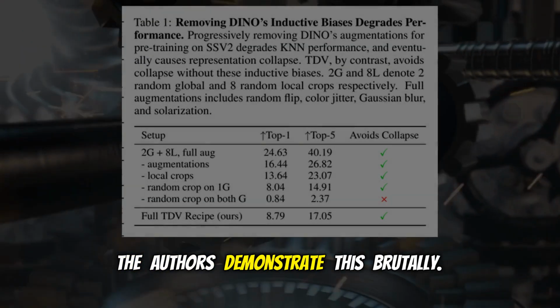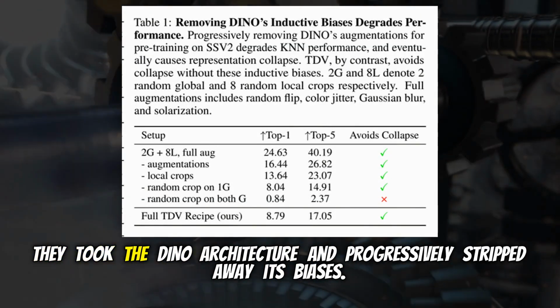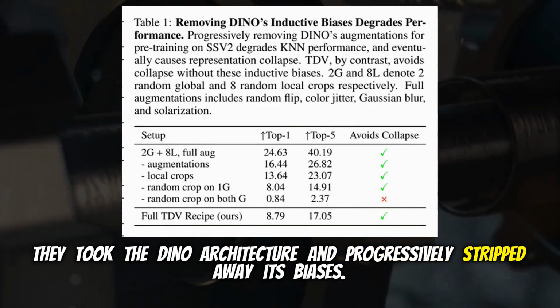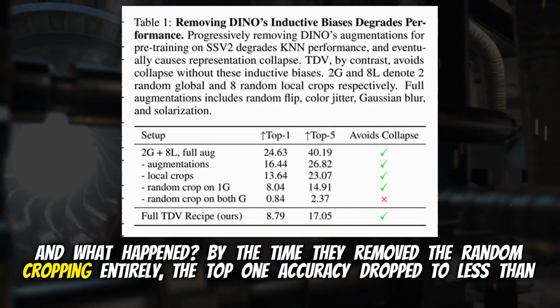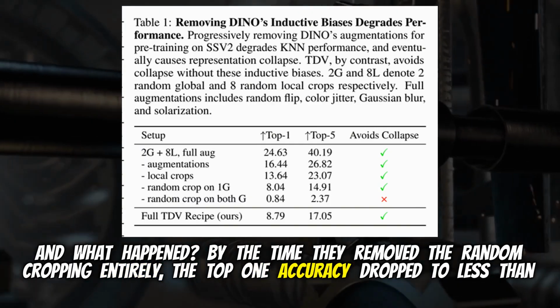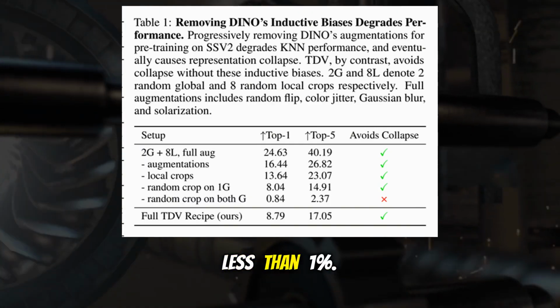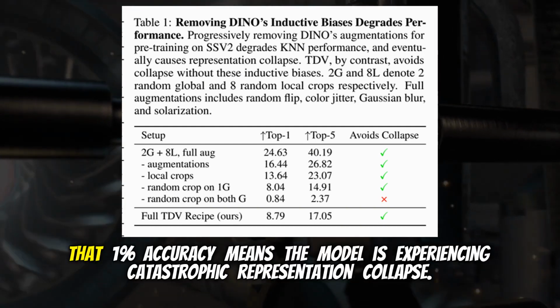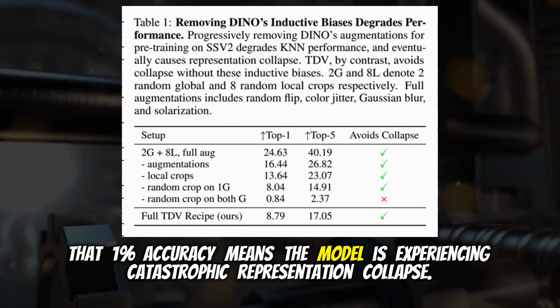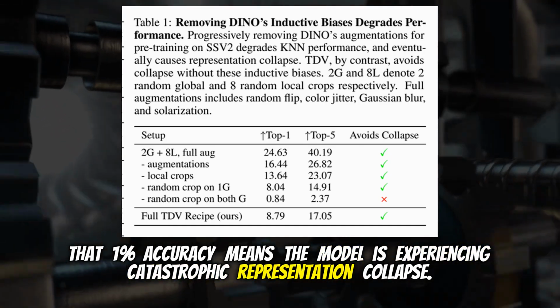The authors demonstrate this brutally. They took the Dino architecture and progressively stripped away its biases. And what happened? By the time they removed the random cropping entirely, the top 1 accuracy dropped to less than 1%. Less than 1%. Let's define what is actually happening there for a second. That 1% accuracy means the model is experiencing catastrophic representation collapse.